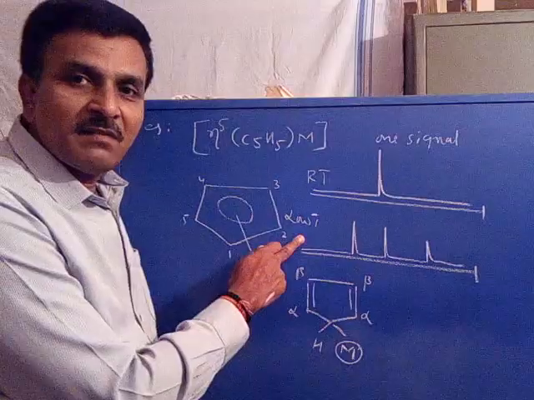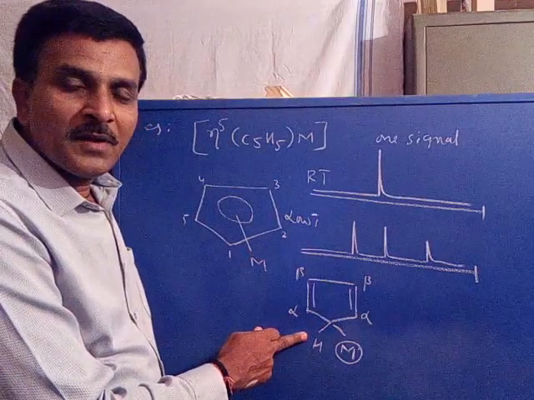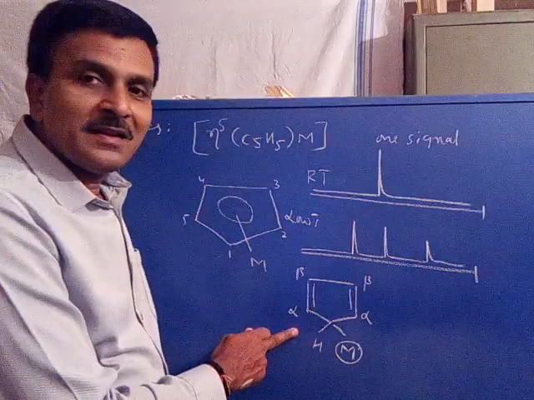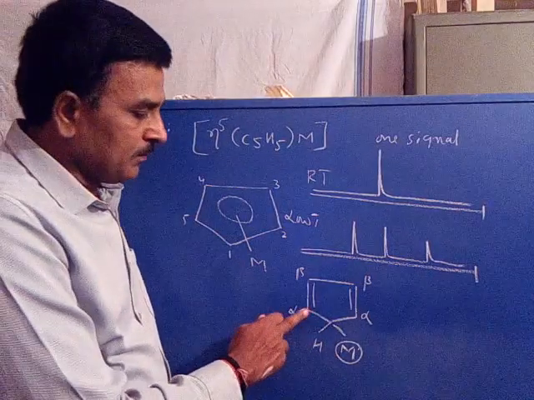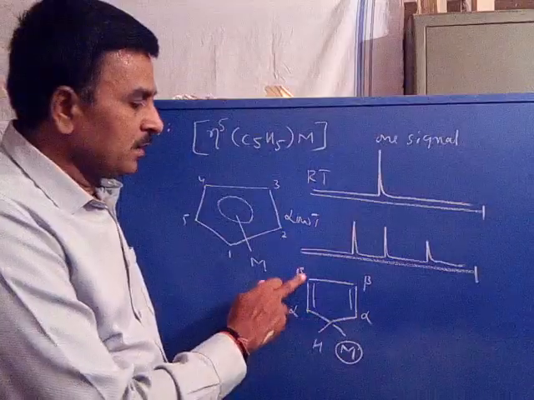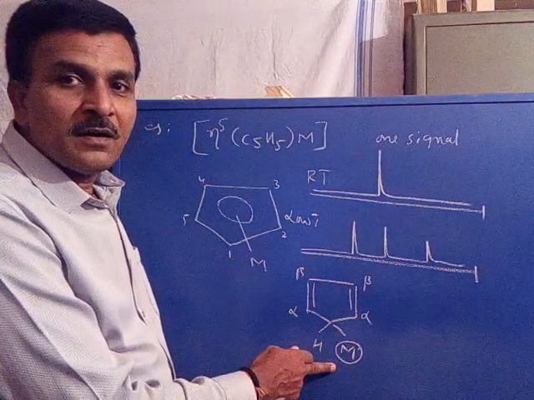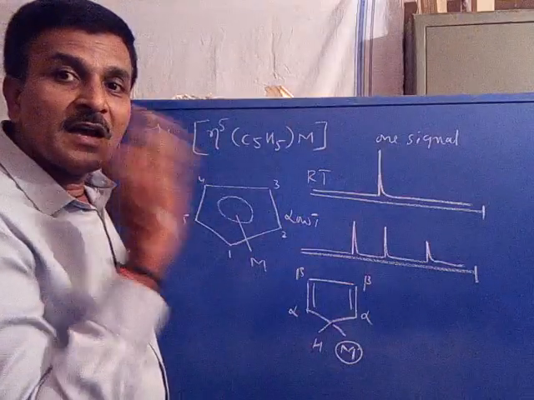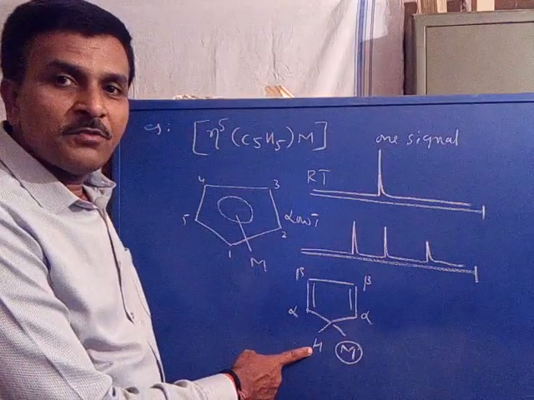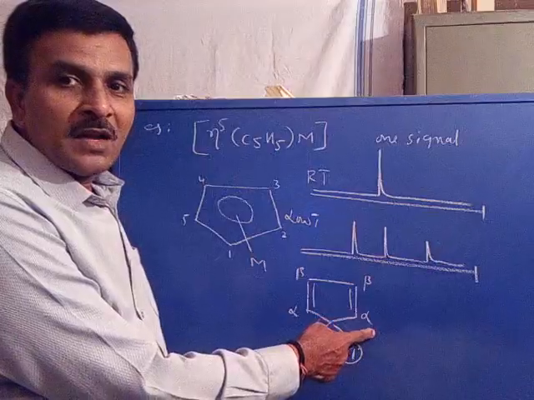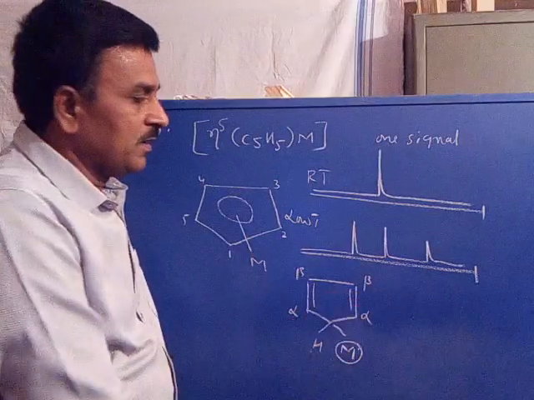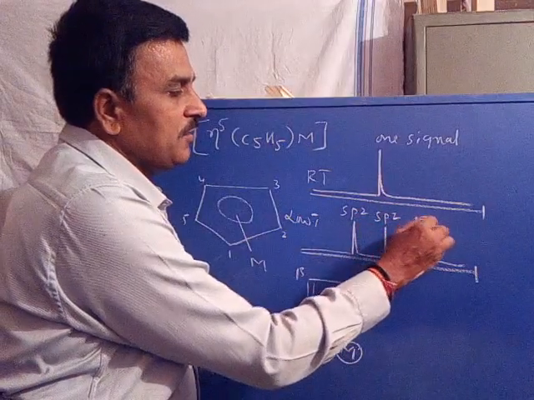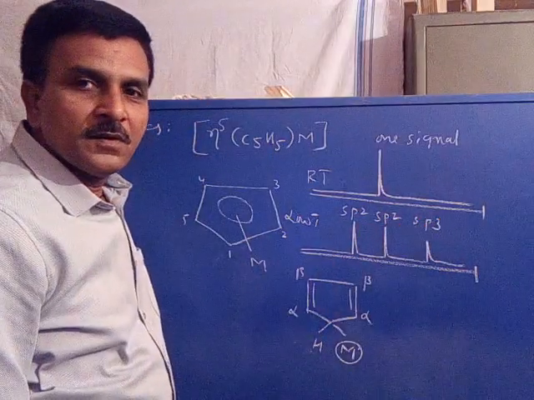Now when the temperature is lower, what happens? At lower temperature, the metal ion is confined to any one carbon. Under that situation, two protons become alpha, the other two protons become beta, and this proton is attached to the sp3 carbon. So there are three non-equivalent protons: one sp3 proton, two sp2 protons alpha, and two sp2 protons beta. So this is an sp2 proton signal, an sp2 proton signal, and an sp3 proton signal. Is it clear?